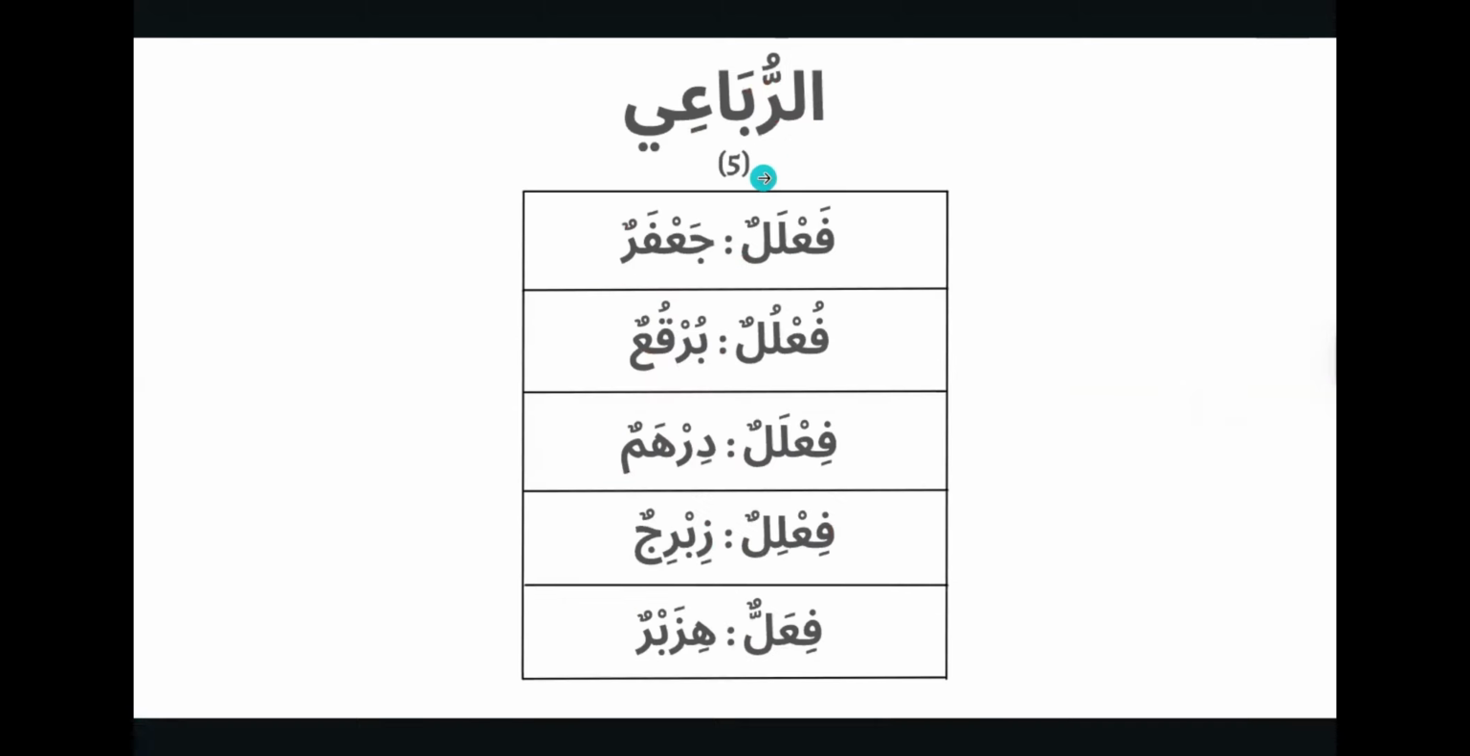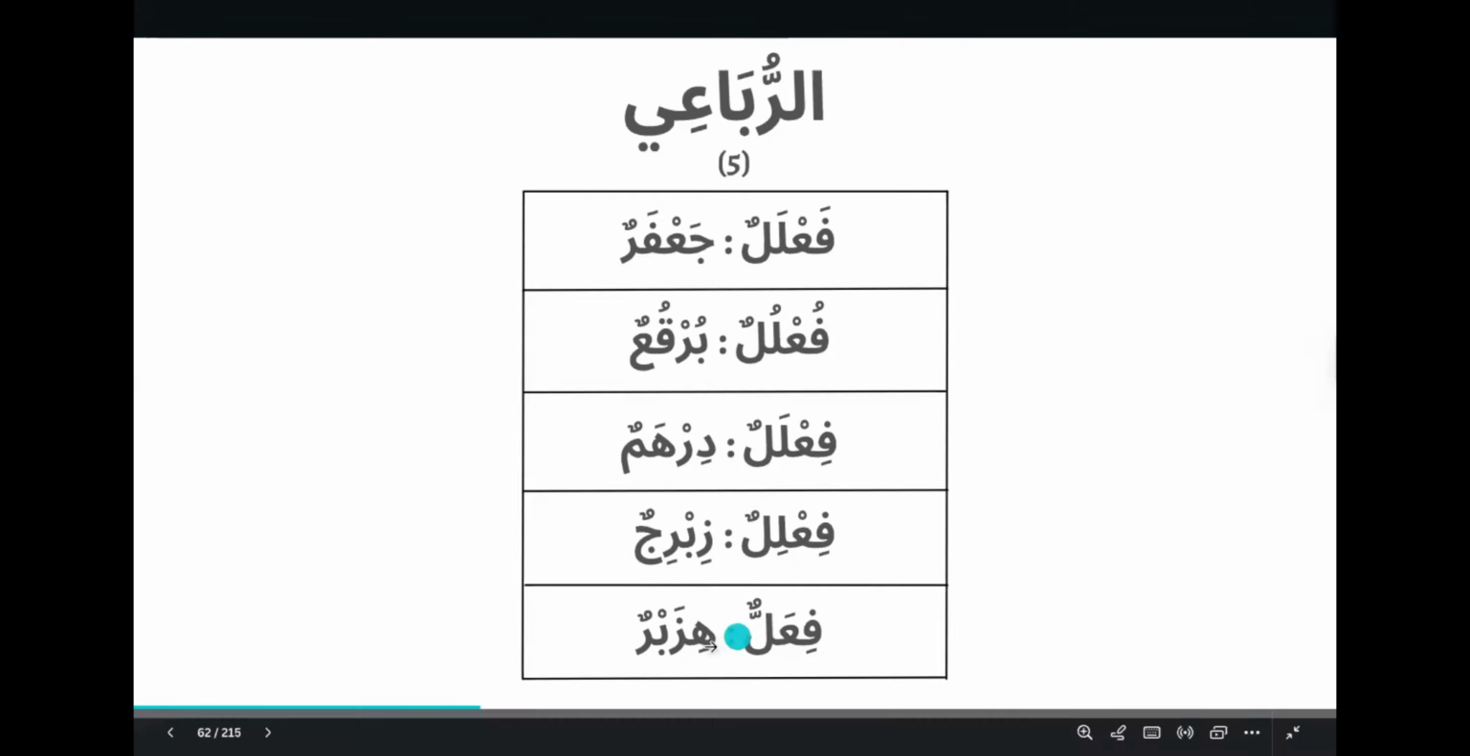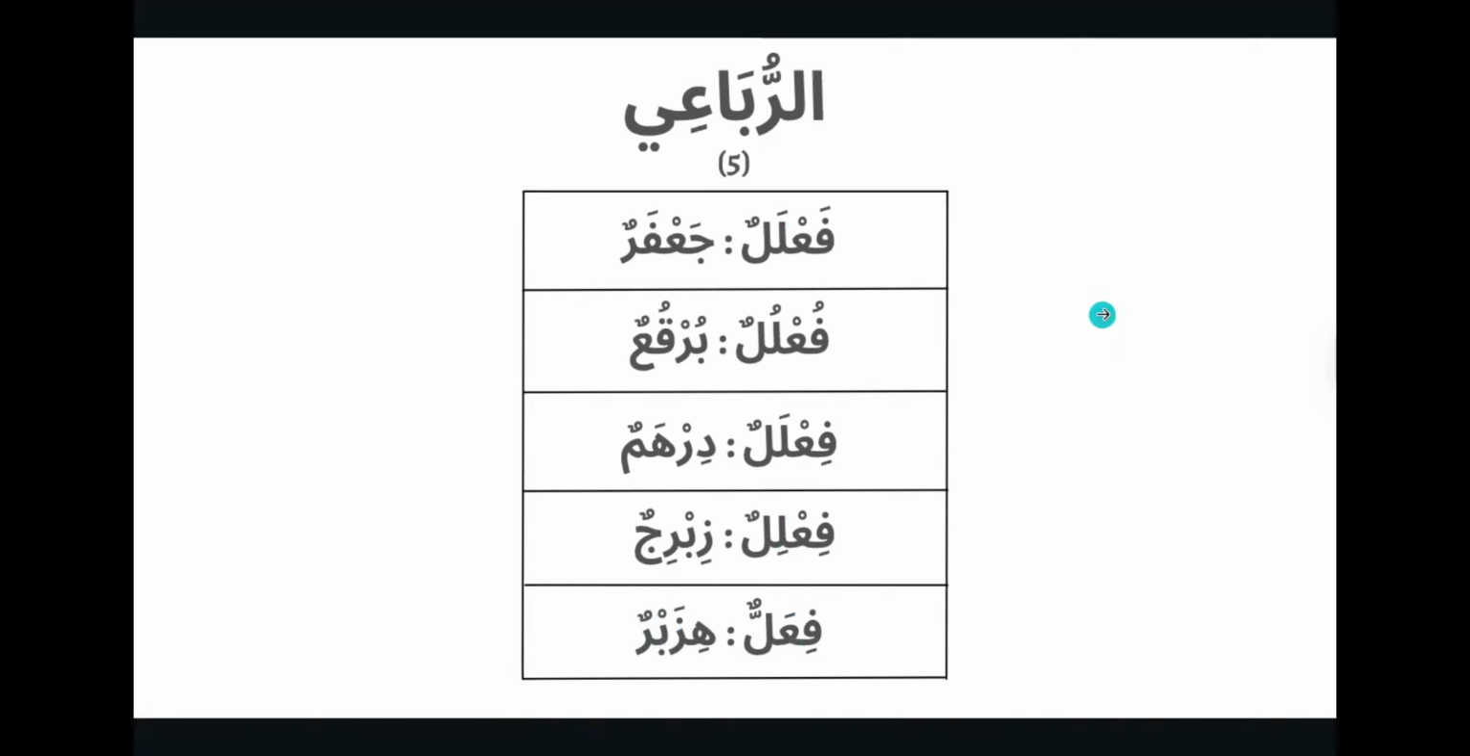Then we have the ruba'i, which are 5 in total. Fa'lalun, like ja'farun. Fu'lulun, like burquu'un, which means something similar to a hijab. You have fi'lalun, like dirhamun. You have fi'lilun, like zibrijun, which means decoration or cosmetics, vanity. And then you have fi'alun, like hizabrun, which is one of the names for a lion. Of course, this is a very, very rare pattern. These are ruba'is, these are four lettered nouns.